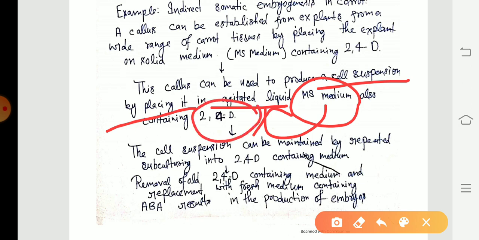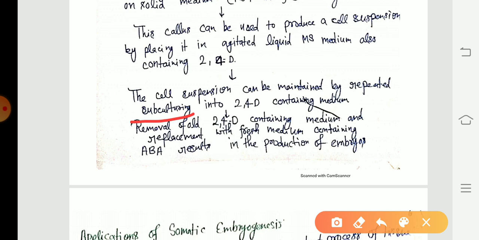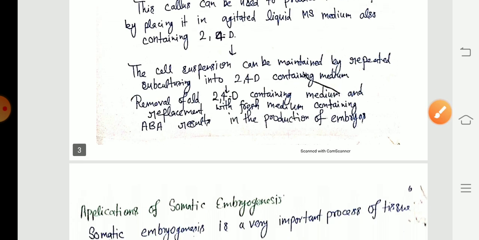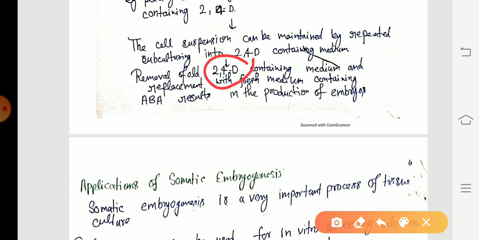Next, the cell suspension can be maintained by repeated subculturing, and in this subculturing, the new fresh medium also has 2,4-D, the auxin. Next, we remove the old 2,4-D containing medium and replace it with fresh medium containing abscisic acid. So abscisic acid promotes the somatic embryogenesis.